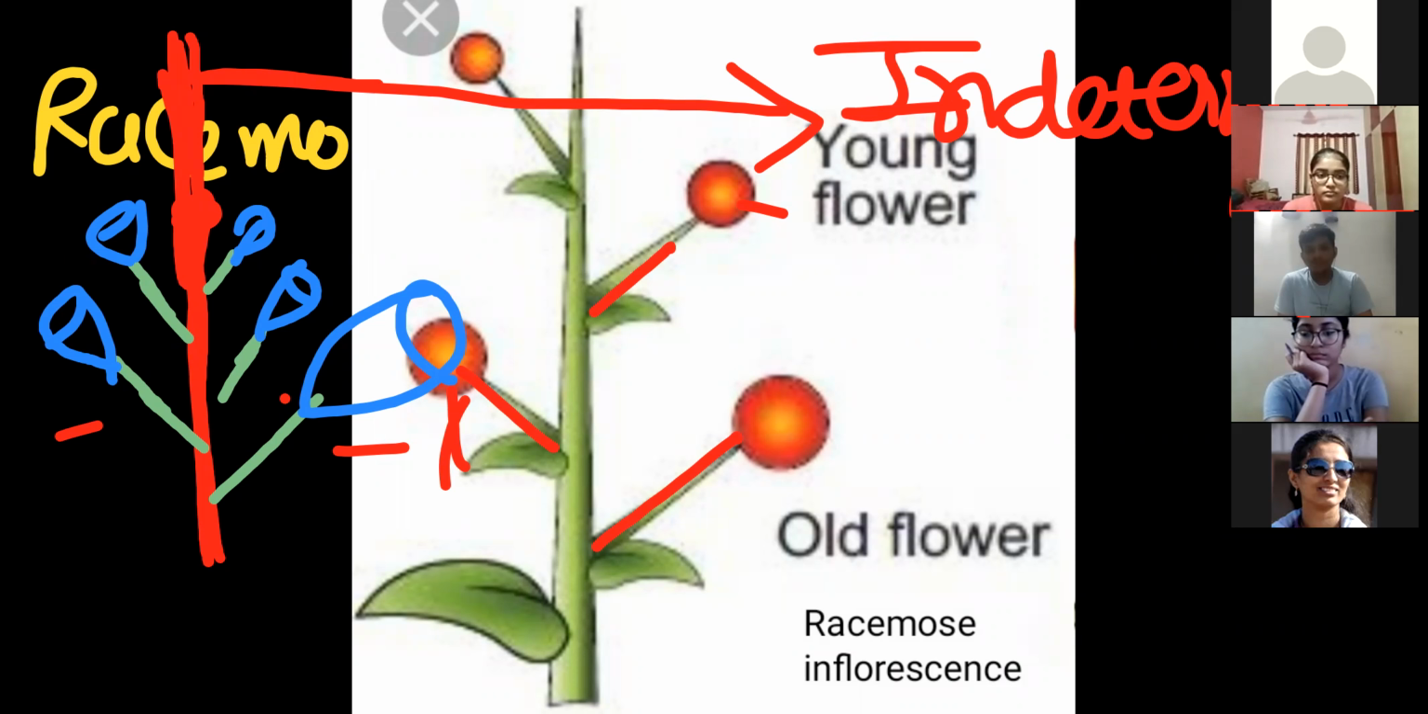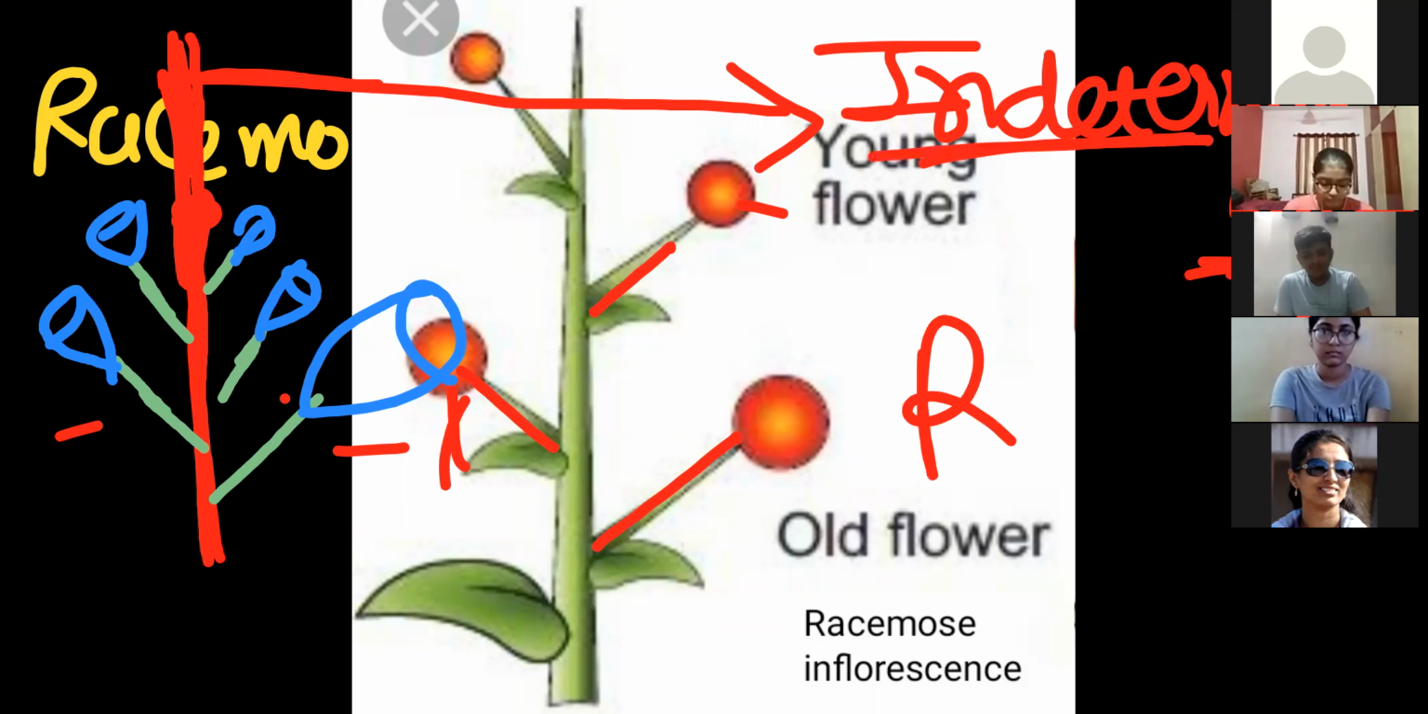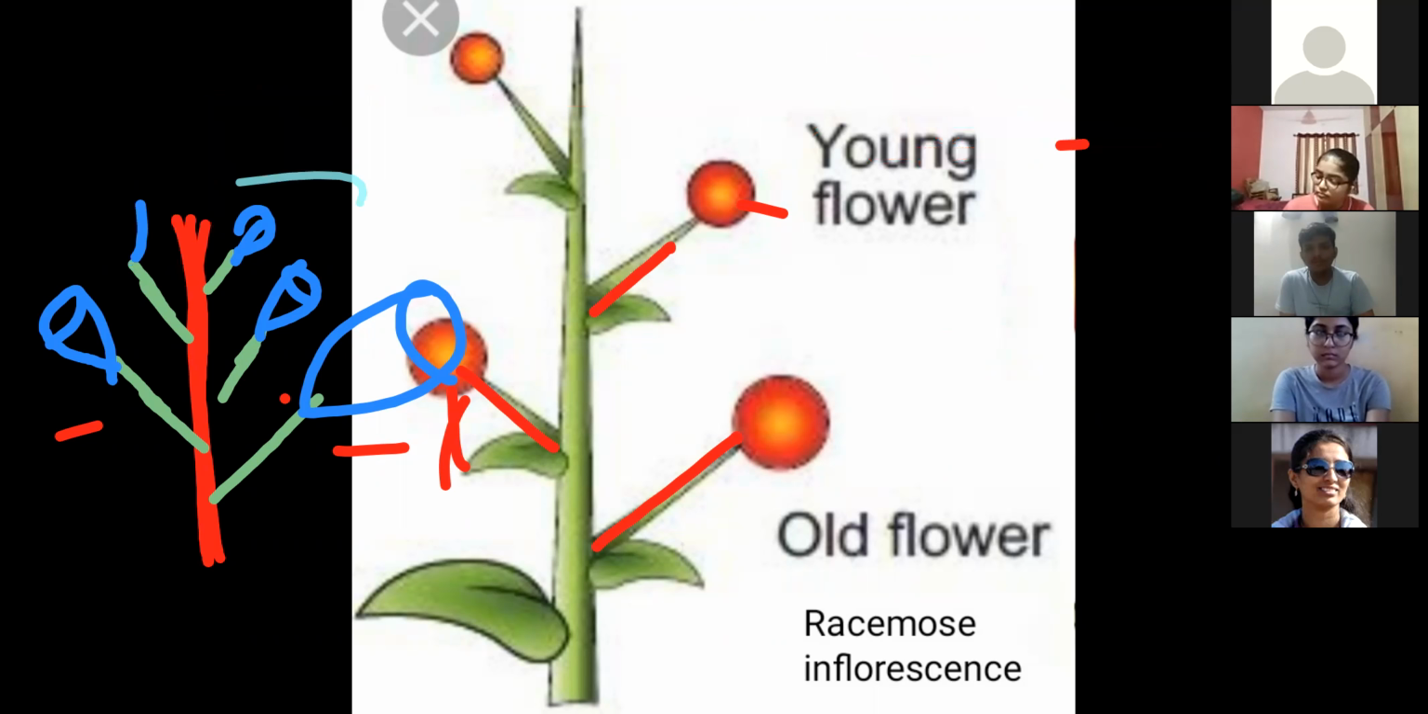Simply remember racemose inflorescence. In that, flowers are born on a floral axis. That arrangement is acropetal: oldest at the base, smallest at the top. After that, here the floral axis tip remains as it is and further grows. This type of growth we call indeterminate, and that we call racemose inflorescence. Tell me, is racemose clear first?